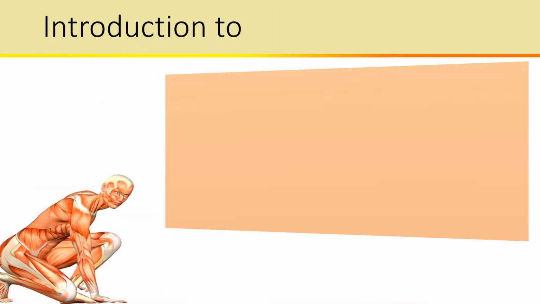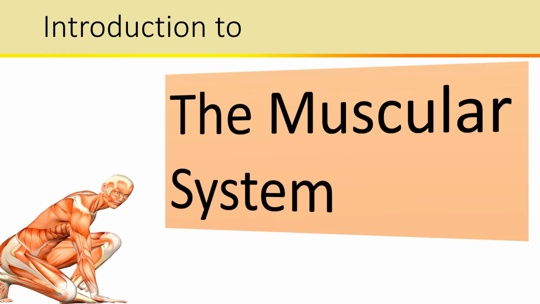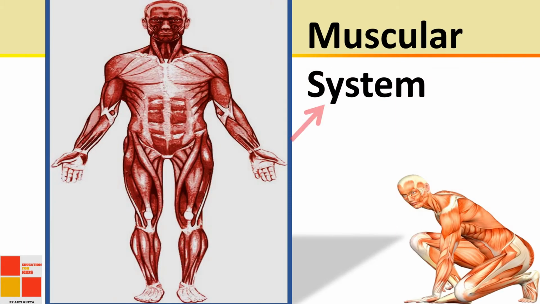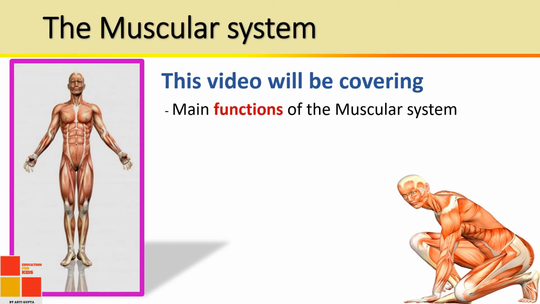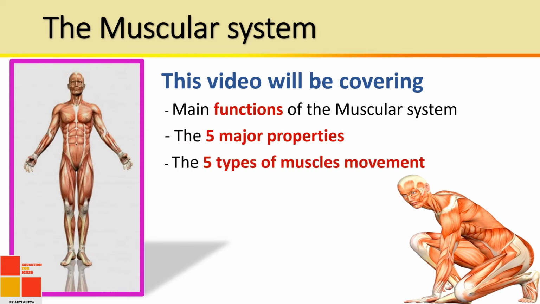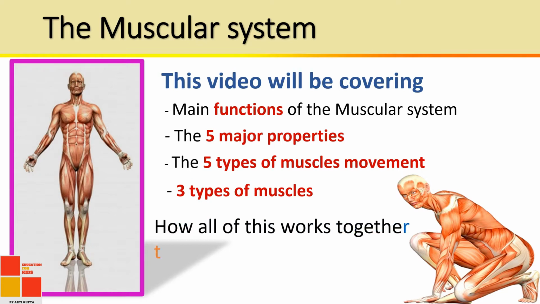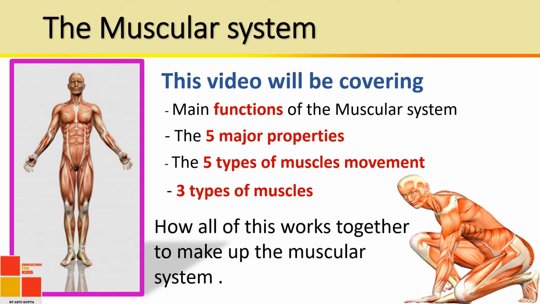Body System: Introduction to the Muscular System. In this video, we will be covering the main functions of the muscular system, the 5 major properties, the 5 types of muscle movement, and 3 types of muscles, and how all of this works together to make up the muscular system.